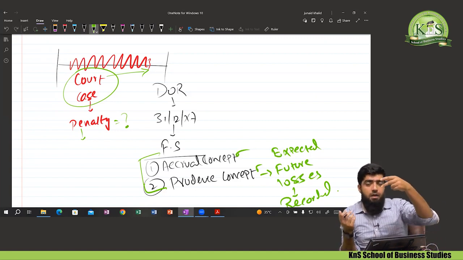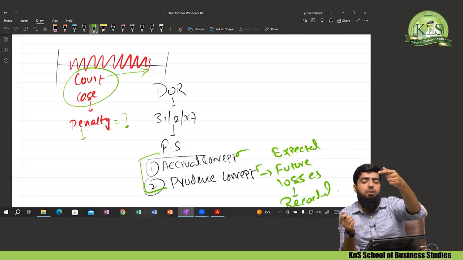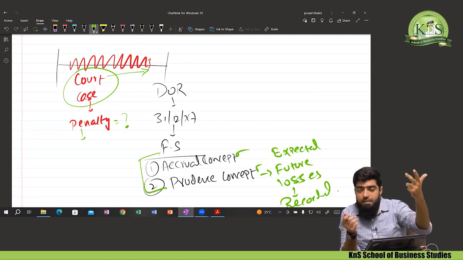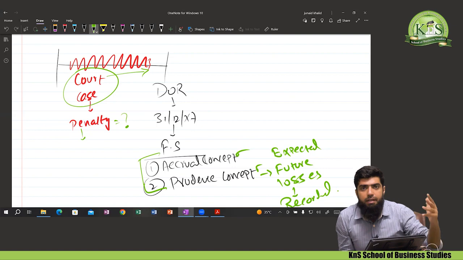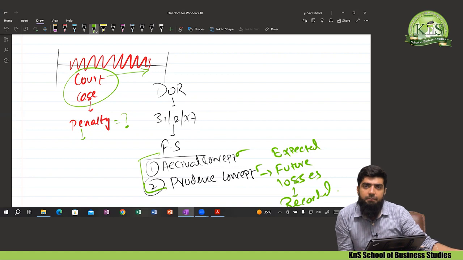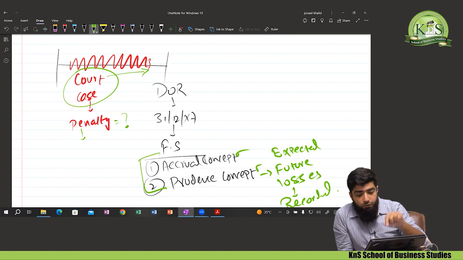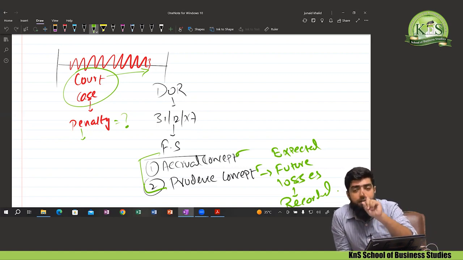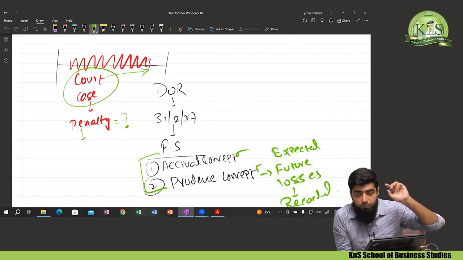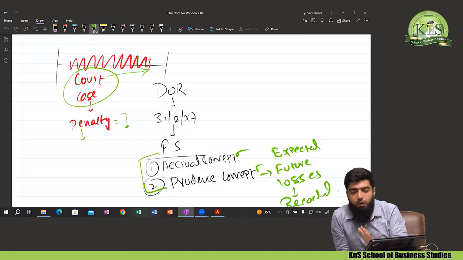These two questions are very relevant. But the answer to these two questions is the accrual concept and the prudence concept. Question number one: why should I record the expense even though I haven't paid the amount? The accrual concept states that we never wait for the payment. Second question: why should I record the penalty expense even though the penalty has not yet been announced by the court? The answer is the prudence concept. Prudence concept never tells you to wait for the loss to arise.